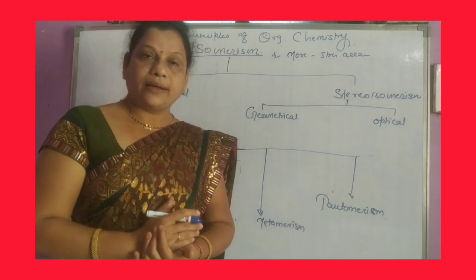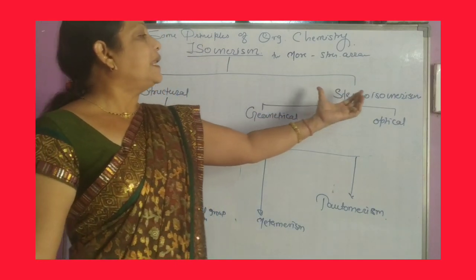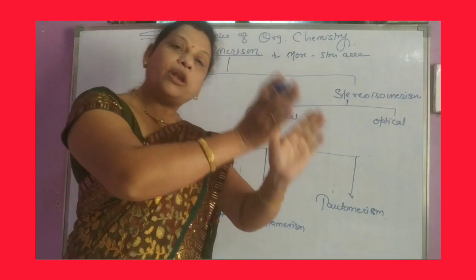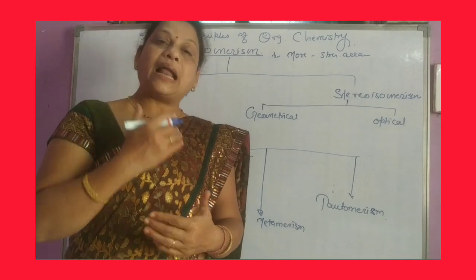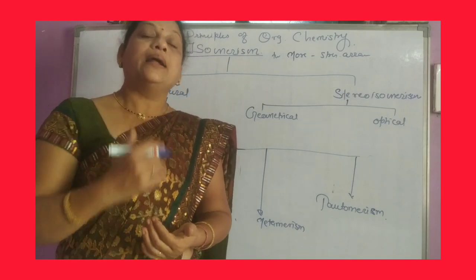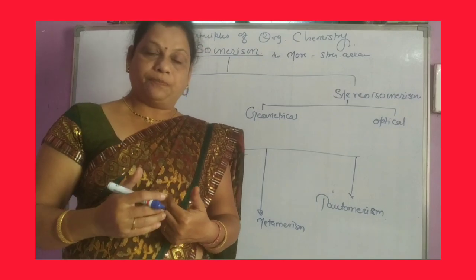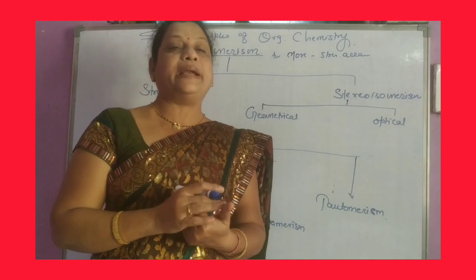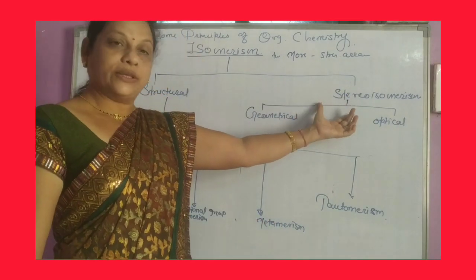Stereoisomerism means compounds containing the same molecular formula as well as the same structural arrangement but different arrangement of groups or atoms in a spatial arrangement.